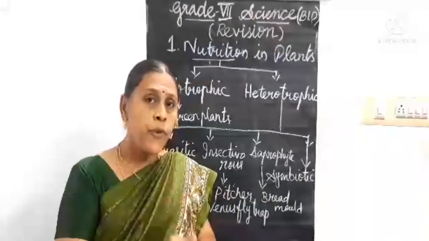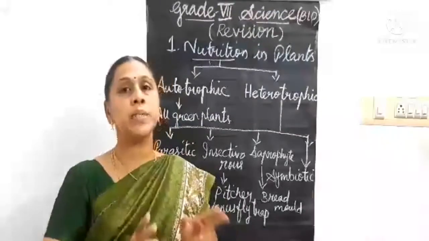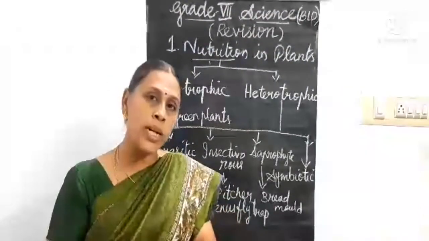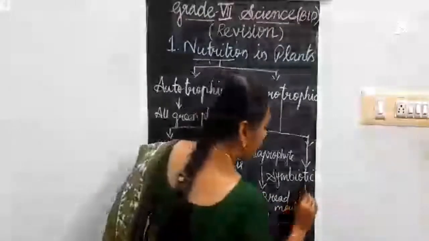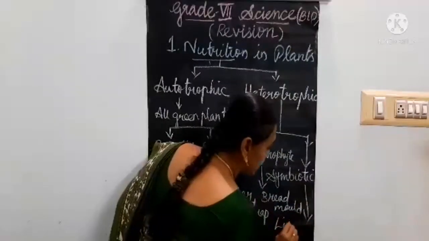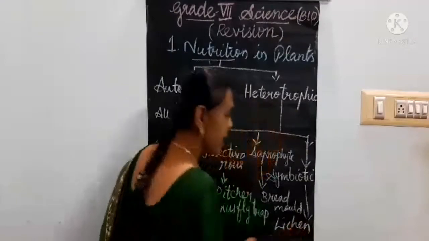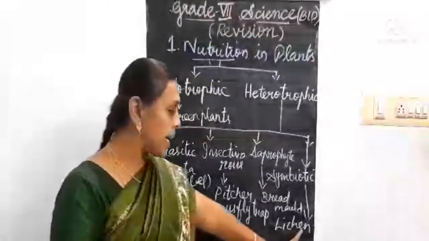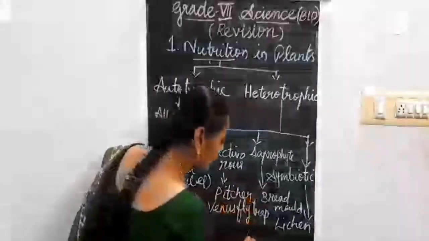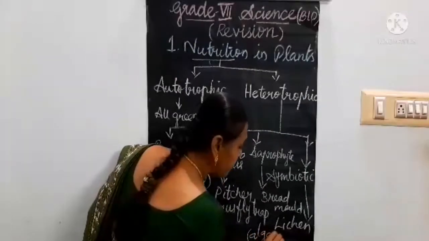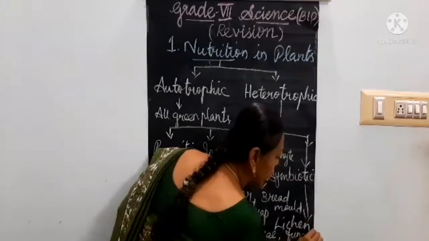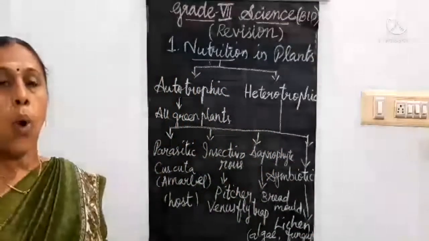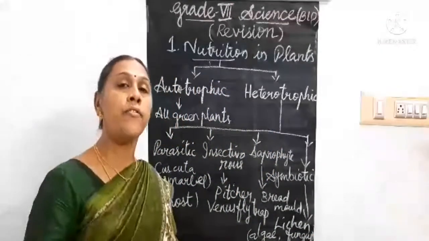So, this mode of nutrition in which two organisms live together and share their food and shelter is called symbiotic mode of nutrition, and the example for that is lichen. L-I-C-H-E-N, lichen. Lichen means nothing but one alga and one fungus.